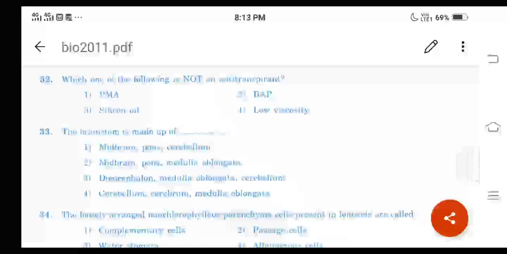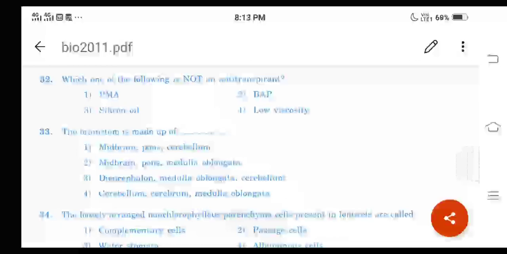And here the correct answer for question number 32 is the second one, BAP, benzoapyrene. It is not an anti-transpirant. And the remaining three, PMA, silicone oil and low viscosity silicone oil, are the anti-transpirants.